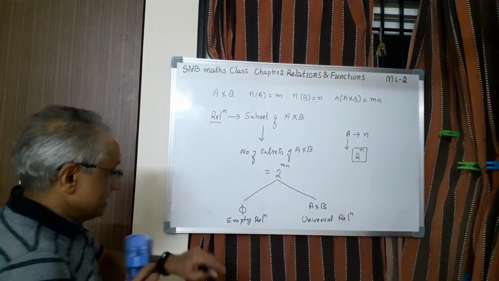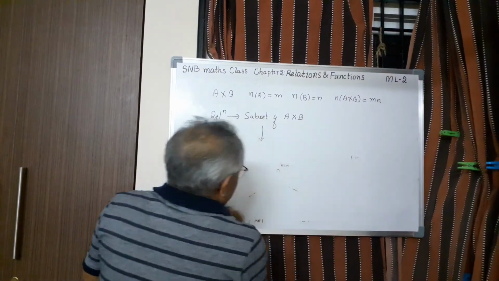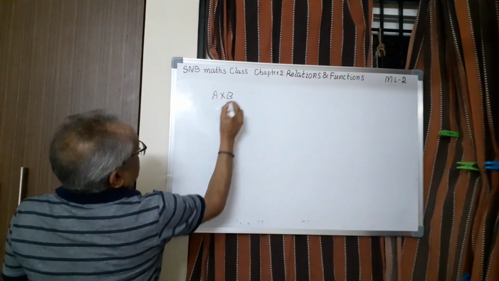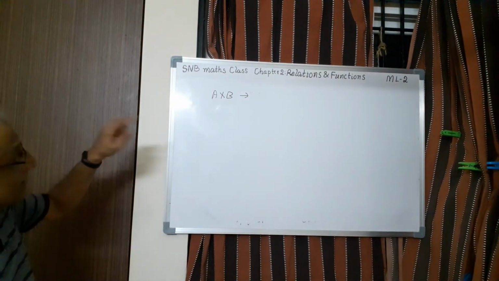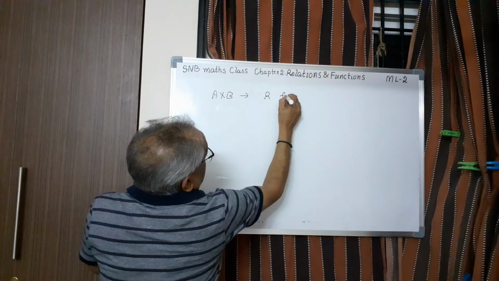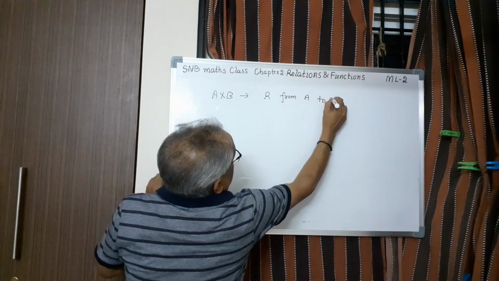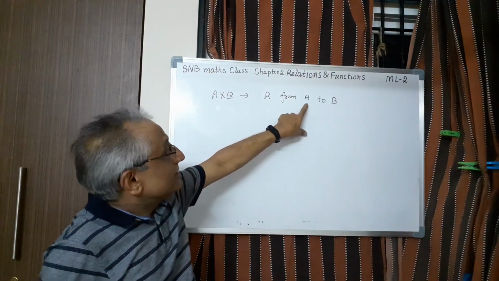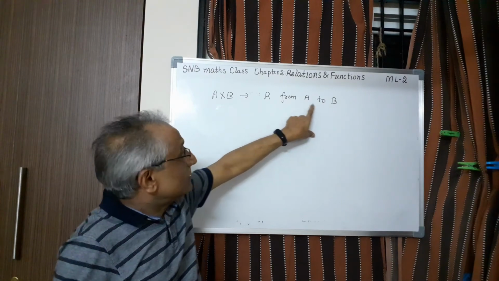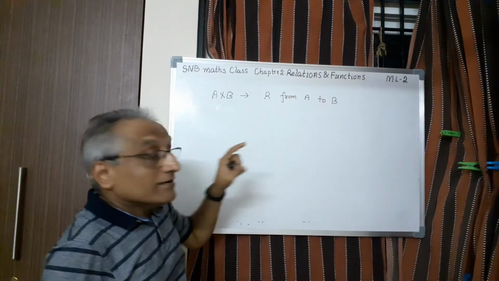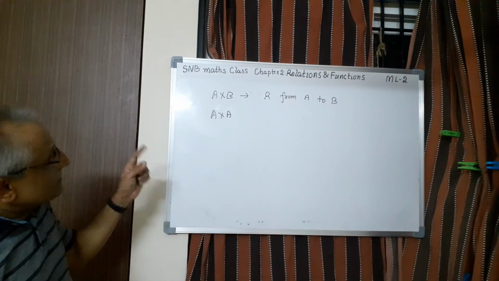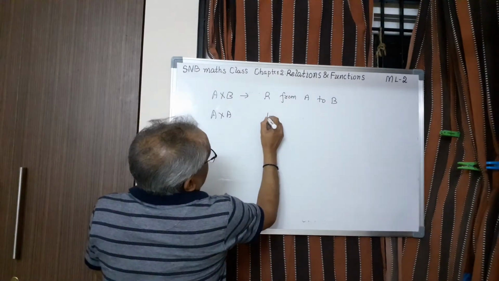And one last concept, let me make it clear. While defining the relation we have taken A cross B, and we defined R as a relation from A to B. That means not every element of A is related to an element of B. Therefore, we call it a relation from A to B. But sometimes you can also take A cross A. That means a relation from A to A only. That is called a relation